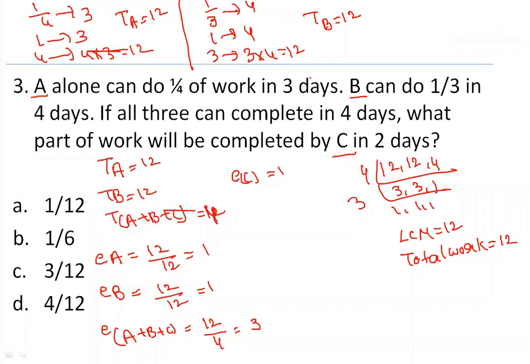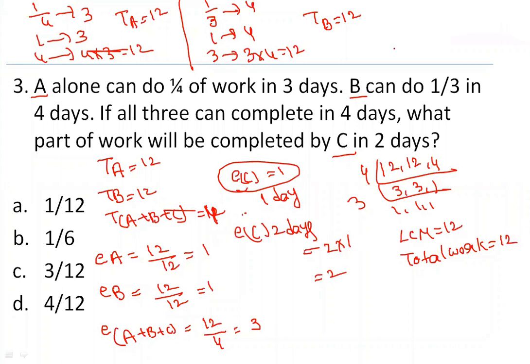Done? Okay. So what is the question that they're asking? They are not asking me to find out how much time C will take to complete the whole work. They are just asking me to find out how much work will be done by C in 2 days. What is the meaning of efficiency is 1? Efficiency is 1 means in 1 day he can do 1 unit. If C is working for 2 days, efficiency for 1 day is 1 unit. So efficiency of C for 2 days is equal to 2 into 1, which is 2 units.